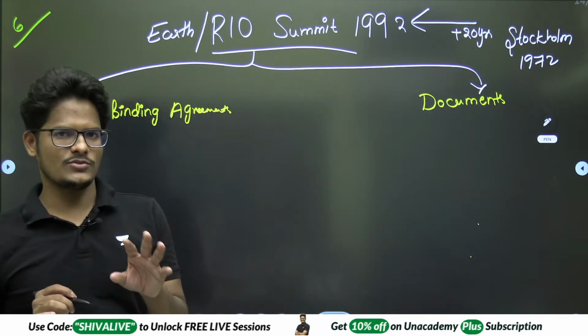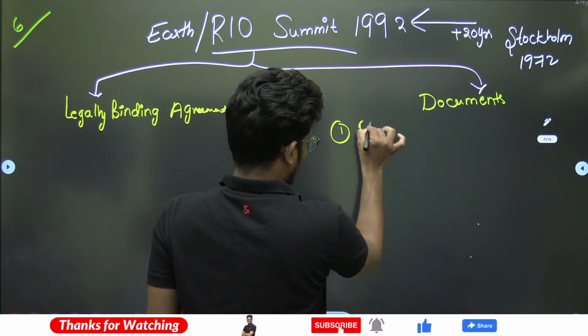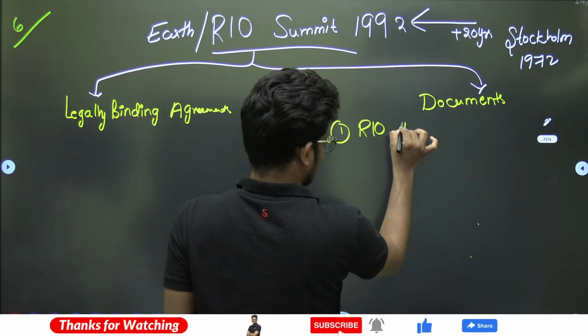The three documents were, one, the Rio Declaration. This is a PYQ.